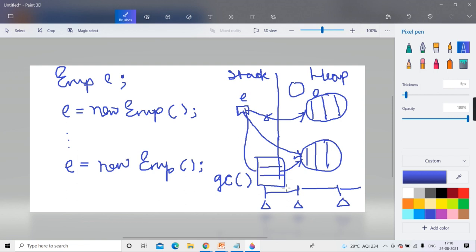Means the bucket number in your hash table, which is called a hash code. You can print and see that hash code, I'll tell you, but that hash code is not the memory address. It is just the bucket number in the hash table, and in the hash table that object's address is kept. So we never get direct access to memory. Therefore in Java you can say we never get direct access to memory, and as there is no direct access to memory, the concept of pointer doesn't come into the picture. In the variable only the reference is kept.